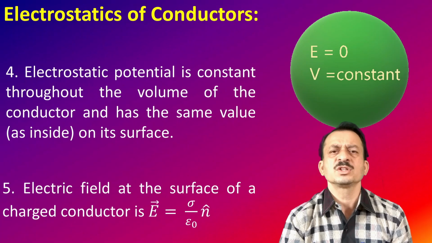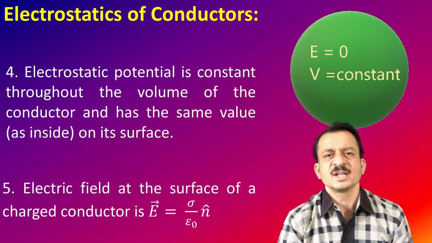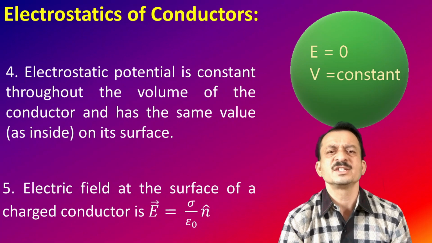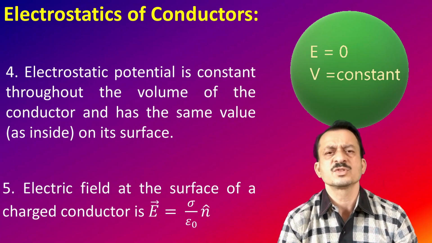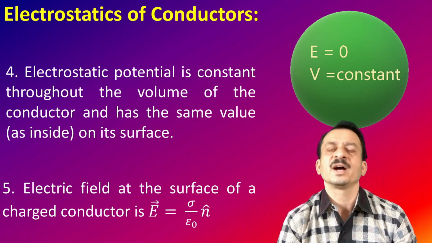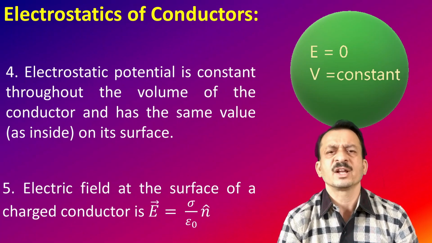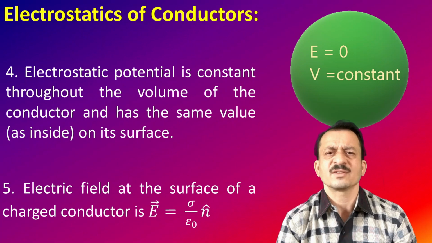And if you find out the magnitude of the electric field, it is given by the simple relation sigma by epsilon naught. What is sigma? It is the surface charge density of the conductor. In the vector form, vector E is equal to sigma by epsilon naught into n cap. N cap is a unit vector normal to the surface.